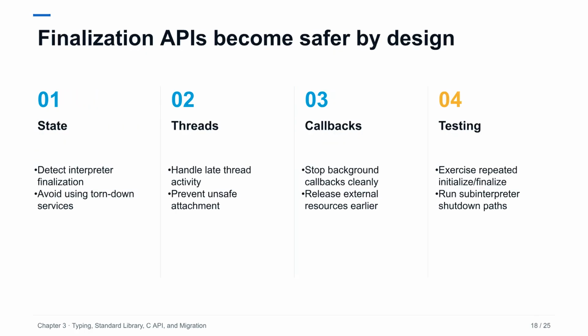PEP 788 addresses the difficult period when an interpreter is shutting down, but native threads, callbacks, or extension state may still be active. Safer finalization depends on recognizing that services and objects can disappear in an ordered teardown. Extensions should stop background work before finalization, avoid attaching threads late, and make cleanup idempotent. Tests should cover normal process exit, explicit embedding lifecycles, subinterpreters, and failures during module initialization.